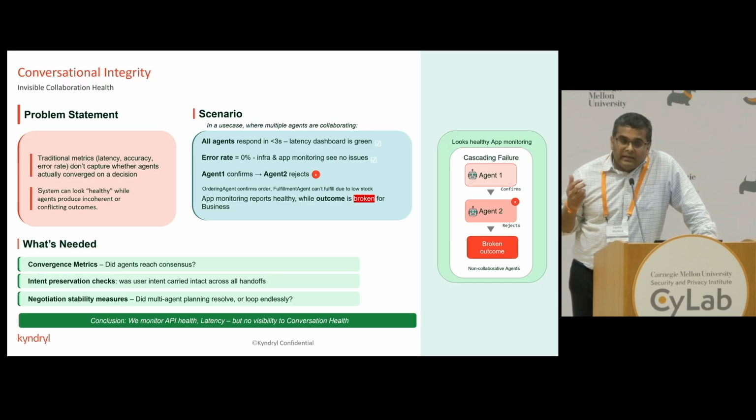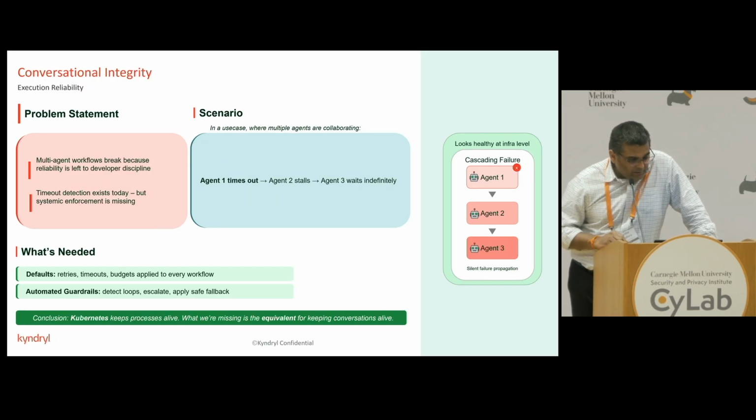The second problem is conversational integrity. Here we have an ordering agent. When a user places an order, the ordering agent picks up that order and confirms it. But in a long-running workflow, down the line, the inventory gets updated, and now the fulfillment agent cannot fulfill. So how are we tracking this? The agents did not come to a consensus. We need to understand whether a consensus has been reached between agents to complete the workflow successfully. Again, in both scenarios, you don't find these errors at the infrastructure level, the API level, or the application level. This is at the conversation level.